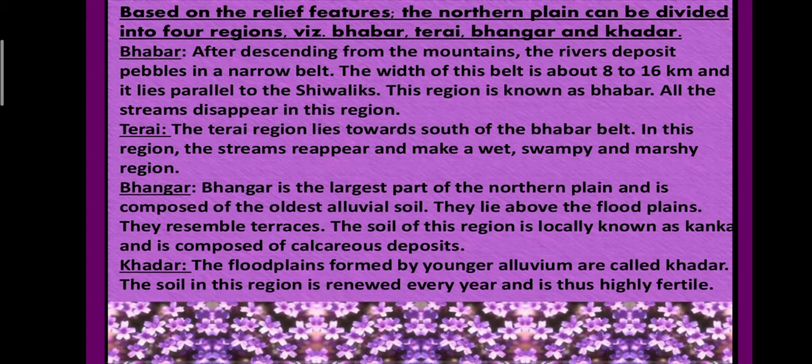Now the northern plains are generally described as flat land with no variation in relief. It is not true. There is a variation. This vast plain also has diverse relief features. According to the variation in relief features, the northern plain can be divided into four regions: Bhabar, Tarai, Bangar and Khadar. Now first, Bhabar.